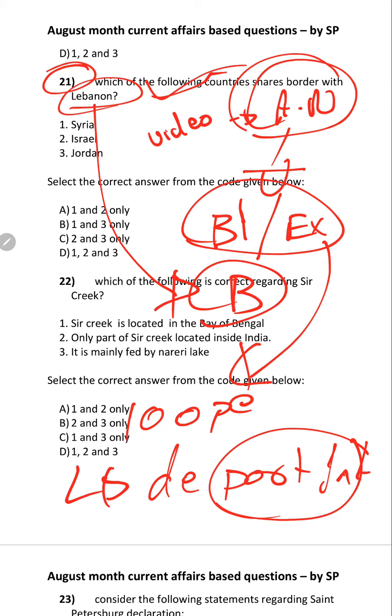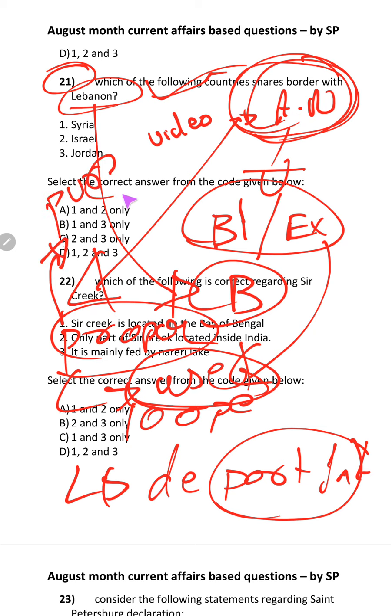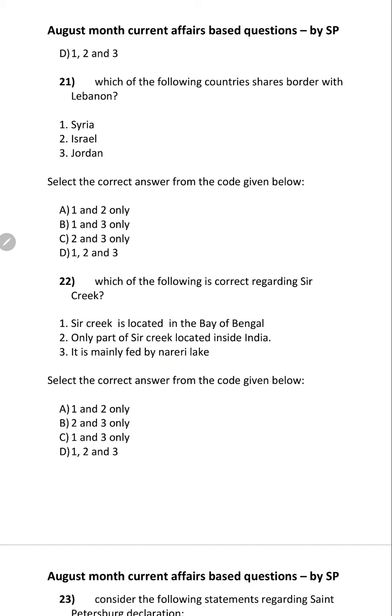And last time we have discussed ammonium nitrate properties and their uses, and whether in pure nature it is explosive or not. I'm not going to discuss them again now. So let's look at this question. Which of the following countries shares border with Lebanon? See, Lebanon.